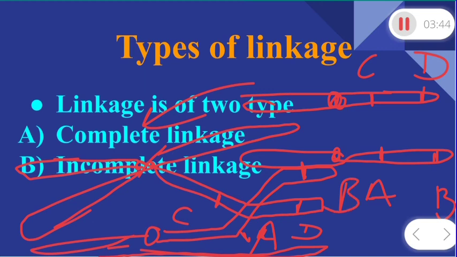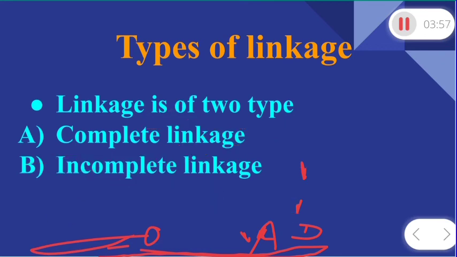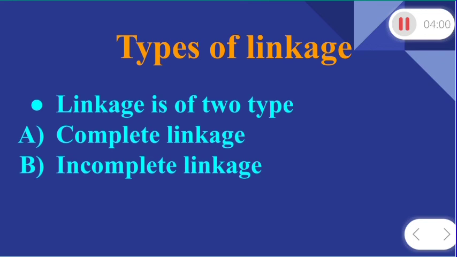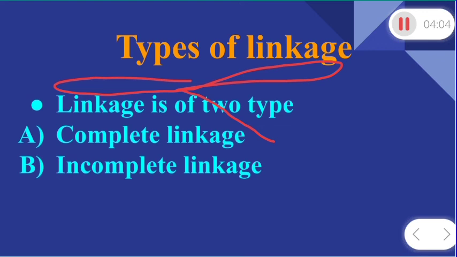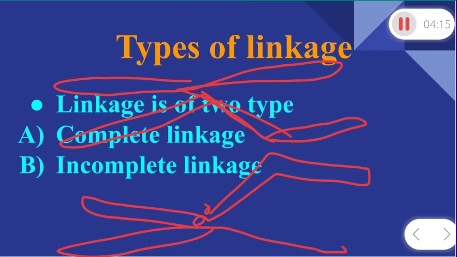Now what happens, dear students? Suppose when they get broken and exchange parts with each other. It happens like this. Suppose this is one chromosome, and it receives the exchanged part of the other chromosome.